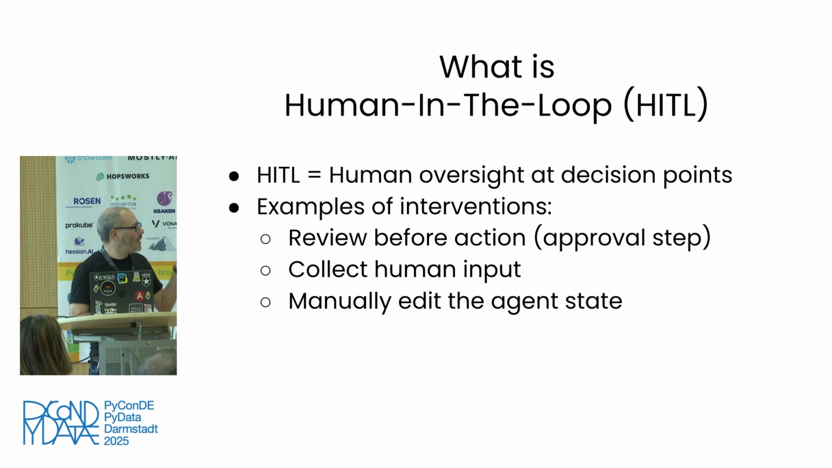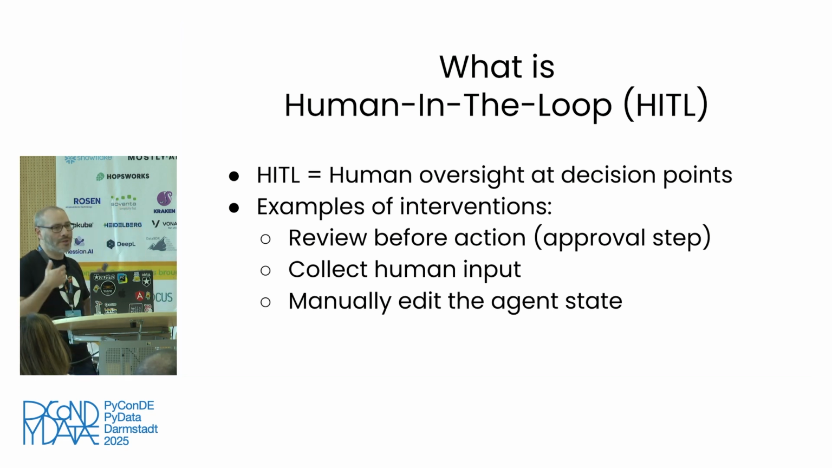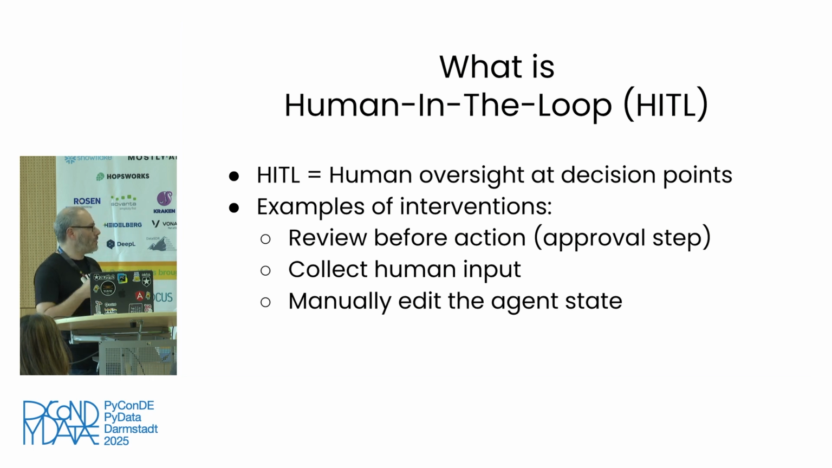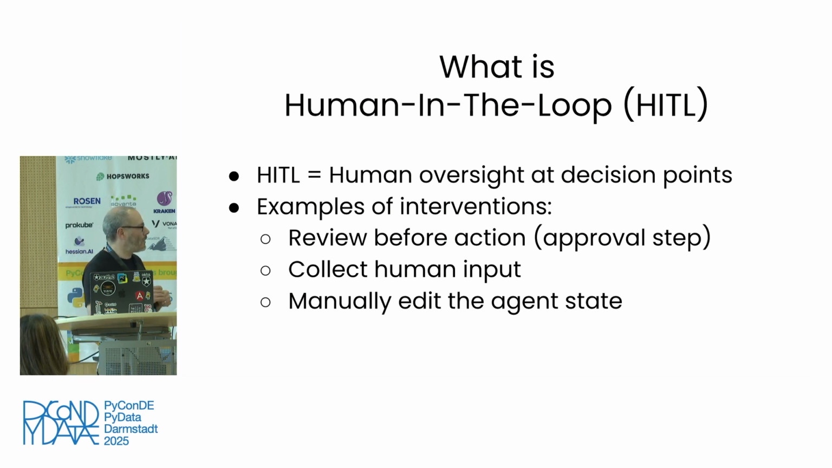And here are some examples, right? So there are different types of human oversight. There's review before action, kind of like what we did before, where we need to approve whether to book a trip or not. And that's very basic. It's kind of like a Boolean thing, right? So it's continue or pause, whatever it is that you're doing, AI.